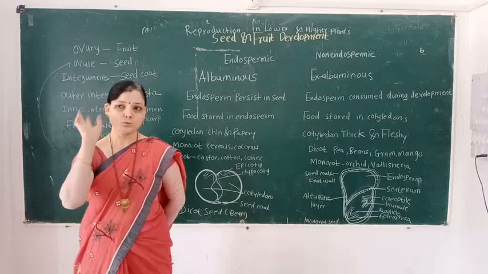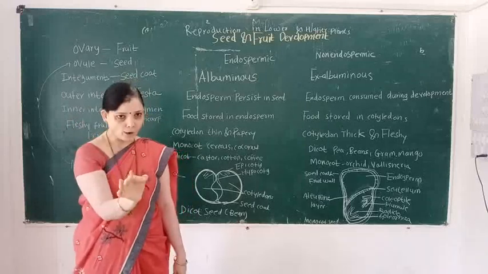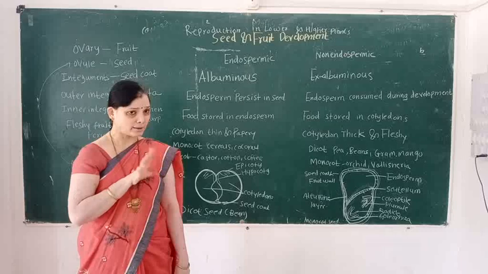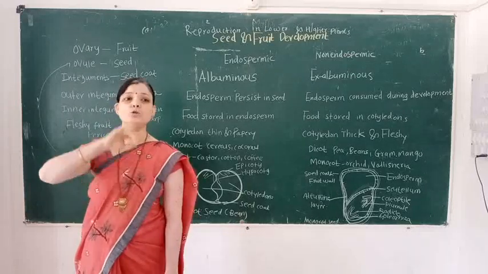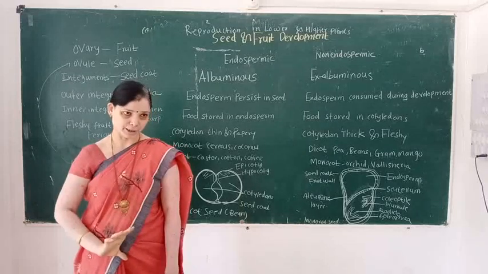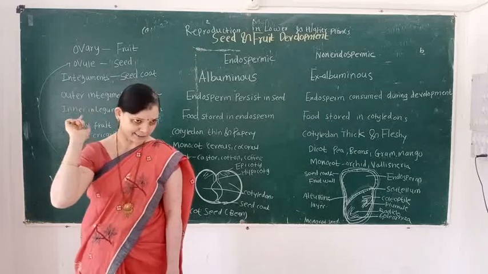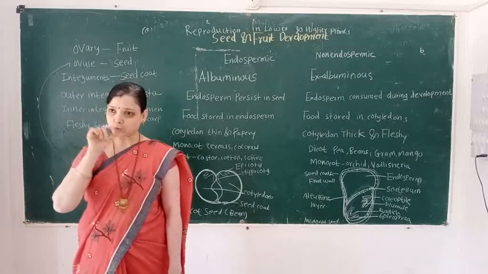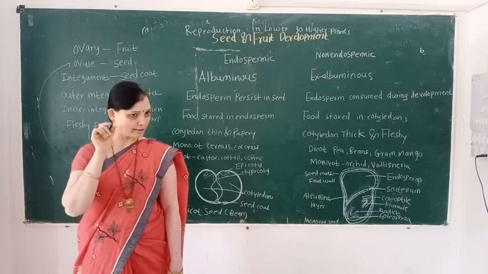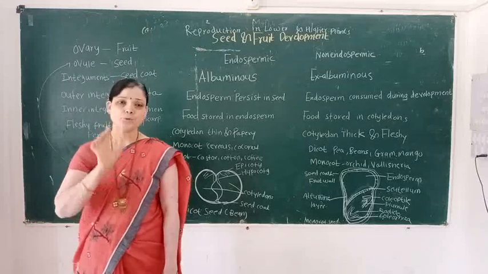So remember two functions. First, fruit provides nourishment to the seed. Then another function, fruit protects the seed in immature condition. Fruit provides nourishment to seeds because inside the fruit one or many seeds are present. And what is another function?